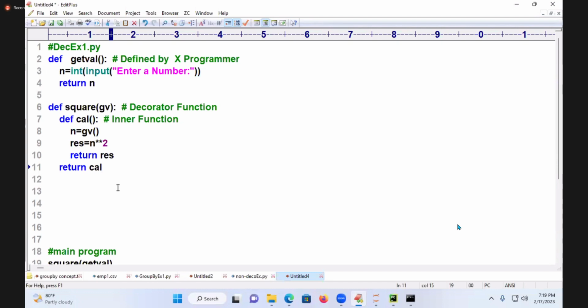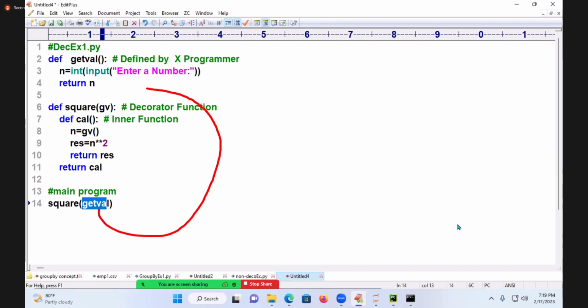Nothing else is there. If you say square of get value, where is it going? It is going to this place, GV. Inside is entered, GV called it, the n value is obtained dynamically, and I calculated the square and returned res. Don't think that res comes all of a sudden here; res is a part of that.